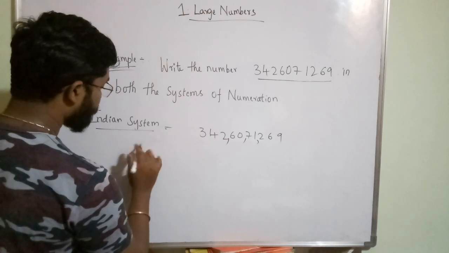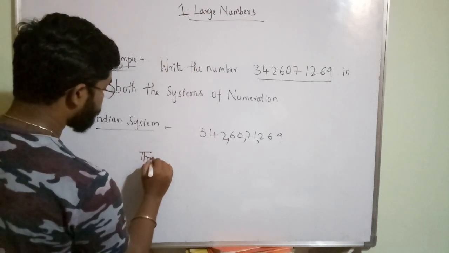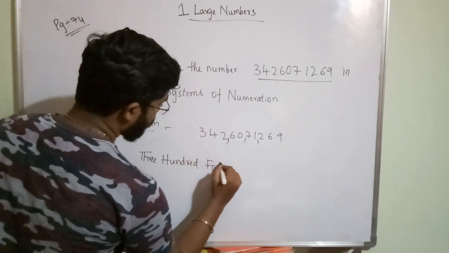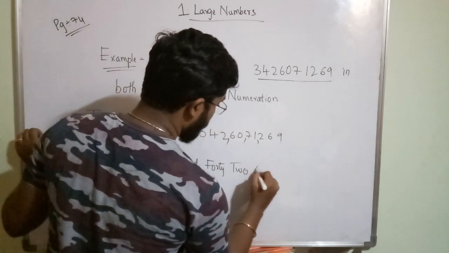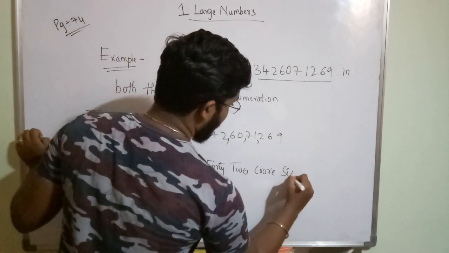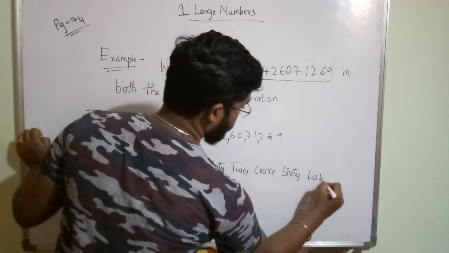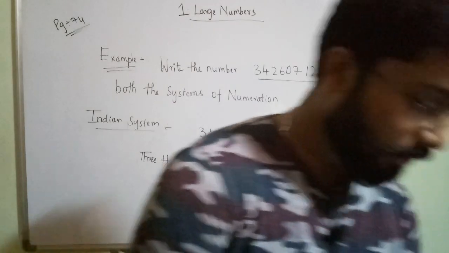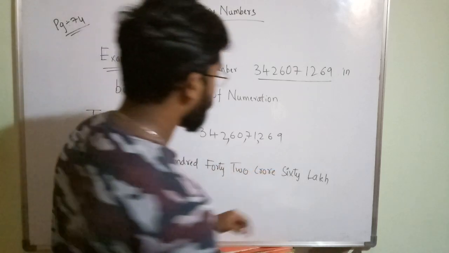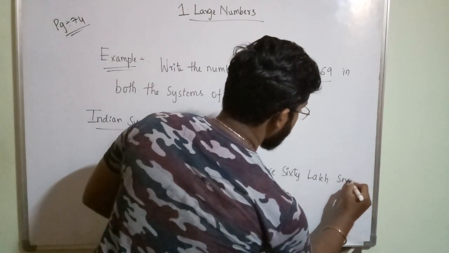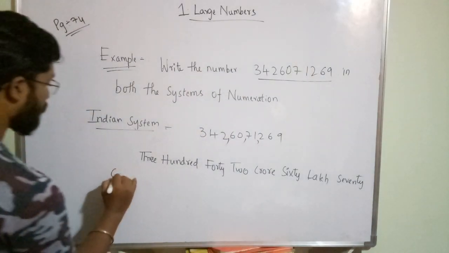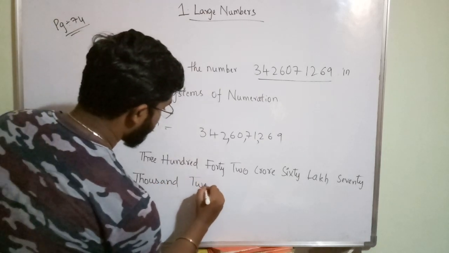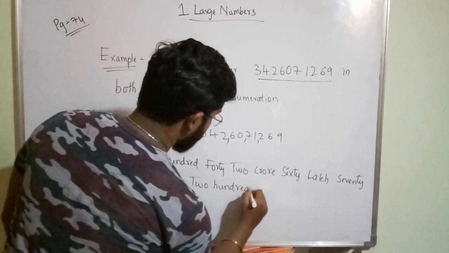So what is the number name? The number name is 342 crore 60 lakh 71,269.